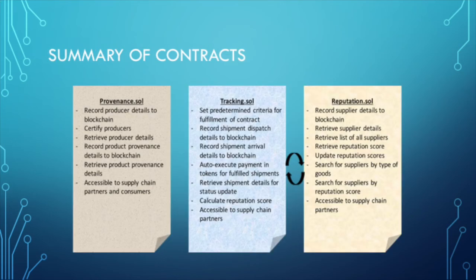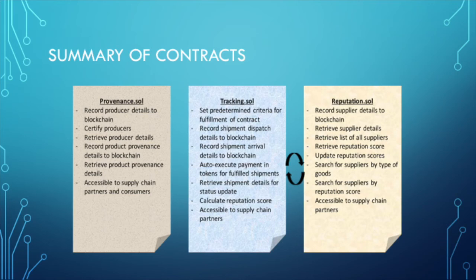Here is a summary of the functions contained within each smart contract. The provenance contract is accessible to supply chain partners and consumers. It can be used to record producer details to the blockchain, certify producers, retrieve producer details, record product provenance details to the blockchain, and retrieve product provenance details.